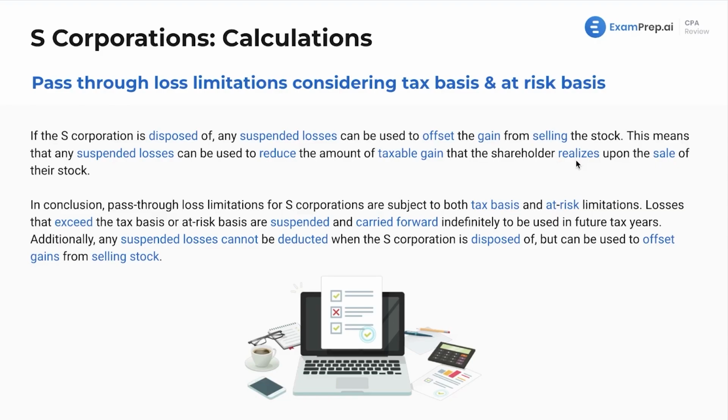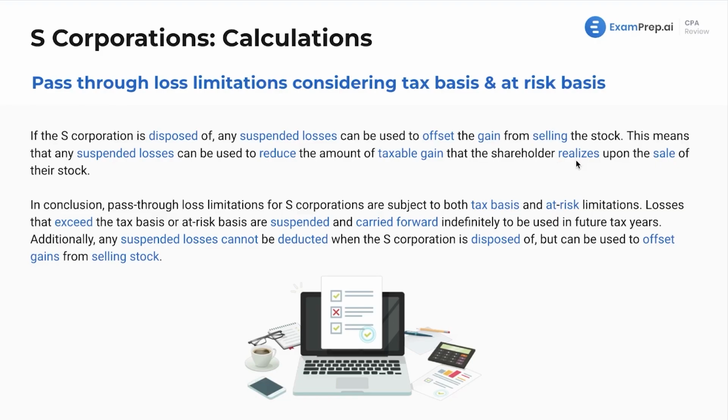So again, that is super important for SIMs, for multiple choice questions, for everything from individual tax to all of our different entity types. You've got realized and then recognized. Now, realized is what really happened, and then recognized is what you record on your tax return, which takes into account all of the arbitrary, and I say arbitrary, but it could be logical as well, different components, credits, deductions, additions, anything that the IRS imposes, through their different various rules.